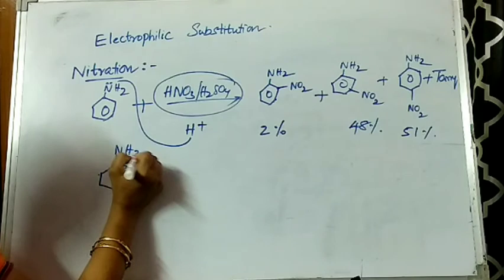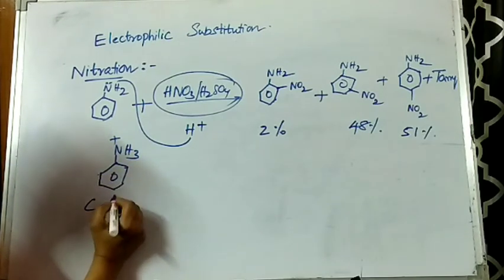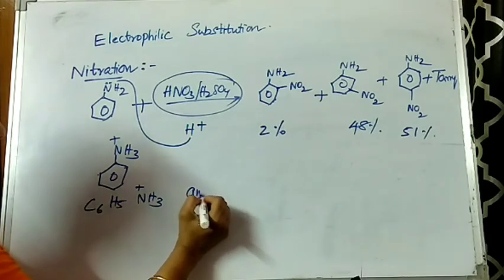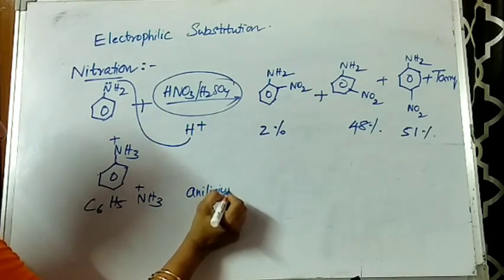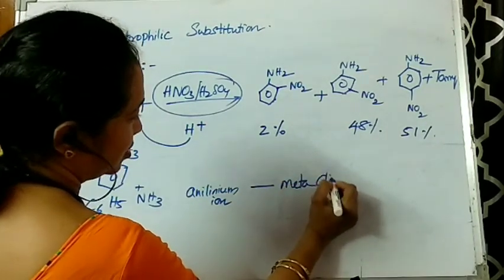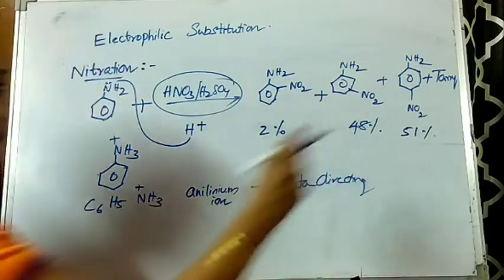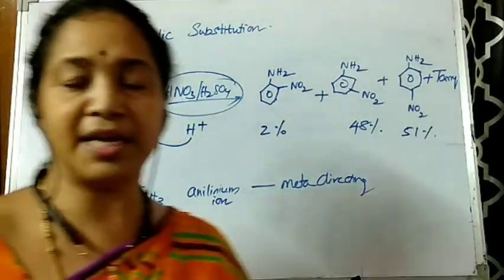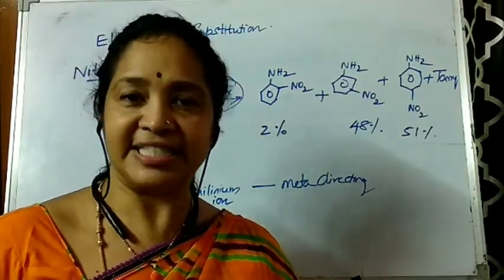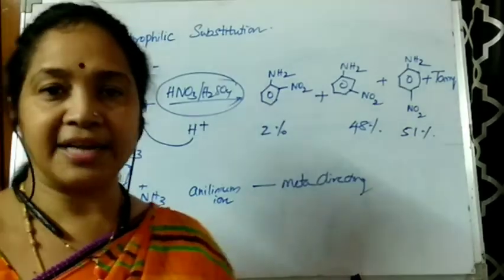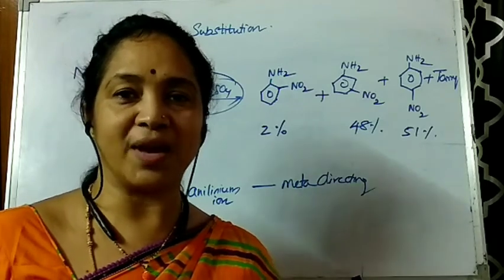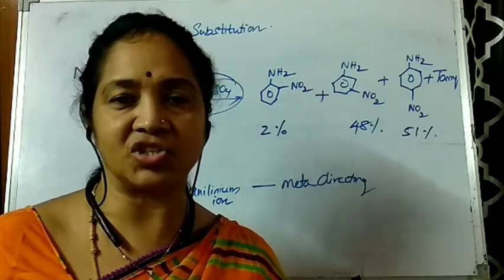Anilinium ion is C6H5NH3+. This is called the anilinium ion, which is meta-directing, but aniline is para-directing. Aniline is an activating group, but anilinium is meta-directing, which is deactivating. So direct nitration is avoided, and nitration is performed by converting aniline to acetanilide, and then acetanilide is treated with nitration mixture.